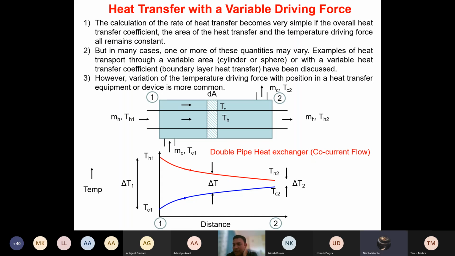So Prandtl number will have the effect of what? Cp mu by K. So specific heat and viscosity and K, all three will be a function of temperature, isn't it? Also this will be a function of the velocity distribution.